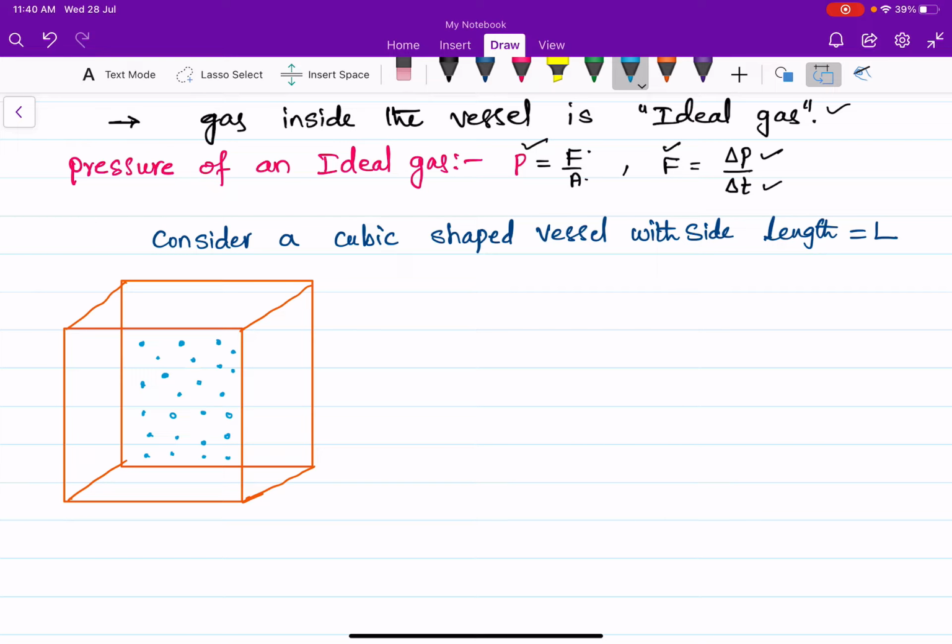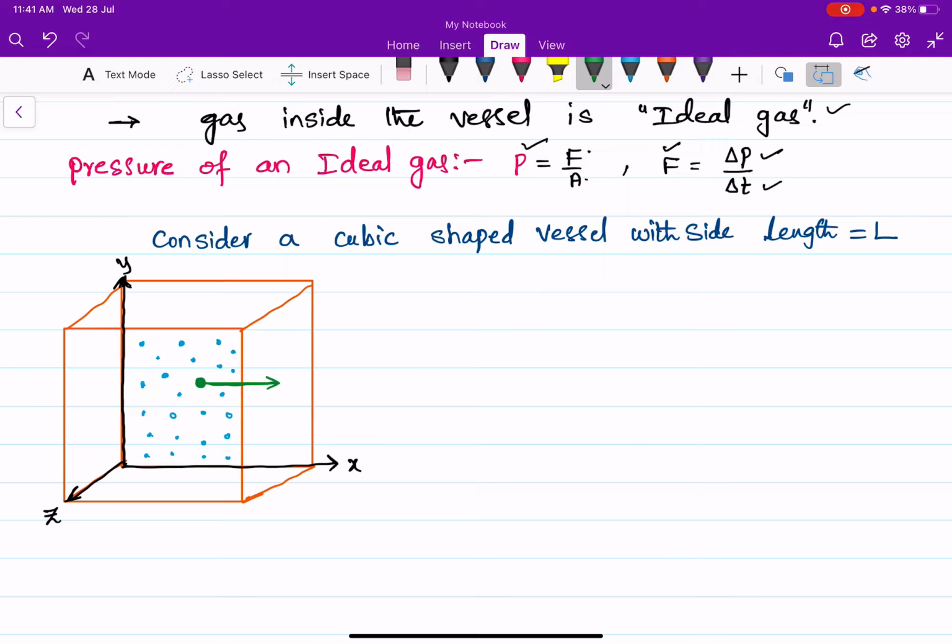Consider this as the x-axis, this as the y-axis, and let this be the z-axis. Consider any one such molecule. I am considering this molecule only. Let this molecule be moving along the x-axis like this.